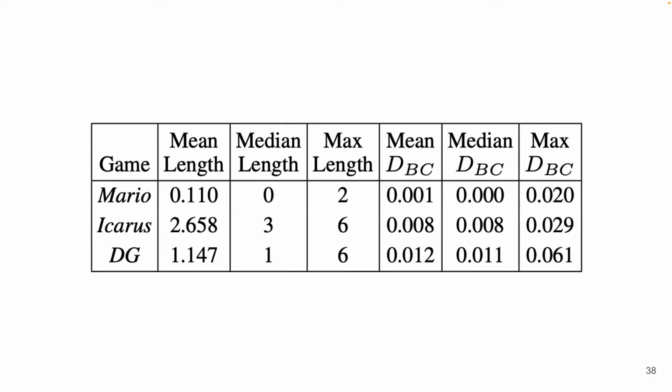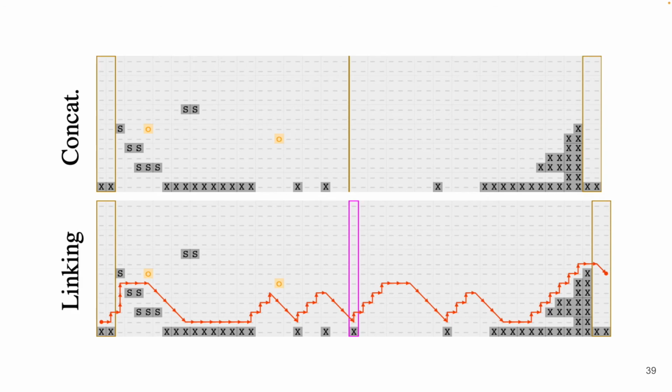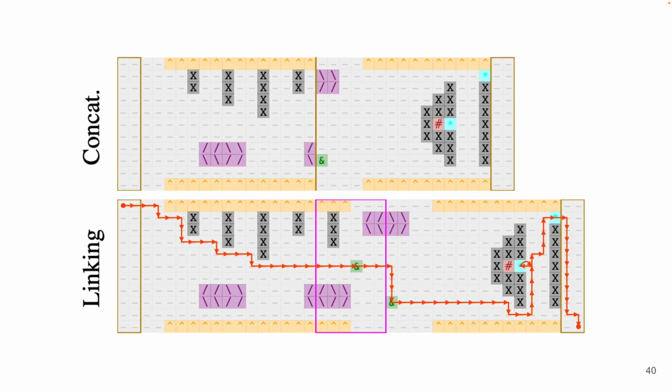Now, we'll look at 2 examples. The first example shows a linker built for Mario. We can see that the concatenation has a gap that is too large. Linking resolves this by adding 1 linking slice that the player can jump onto, and then complete the level. This second example shows a linker built for Dungeongrams. In concatenation, we can see that there are 2 incomplete structures, and the player cannot make it to the end. Linking resolves this by using the forward chain to resolve the structure on the left, and the backward chain to resolve the structure on the right. The tree search also adds 1 linking slice, which gives the player the necessary stamina to get to the end.